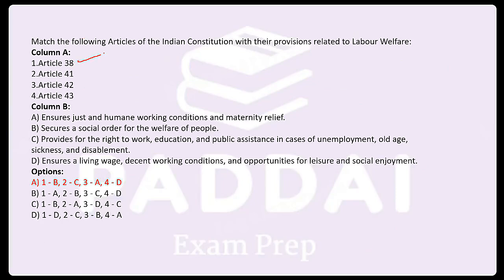Article 38 gives the responsibility to the state to secure the social order and the welfare of the people within the country. 41 is about providing public assistance. 42 is providing just and humane conditions and maternity benefit. 43 is ensuring living wage, decent working conditions and opportunities. What is 43A? Write in the comment section.